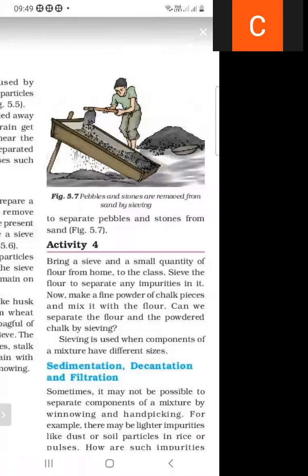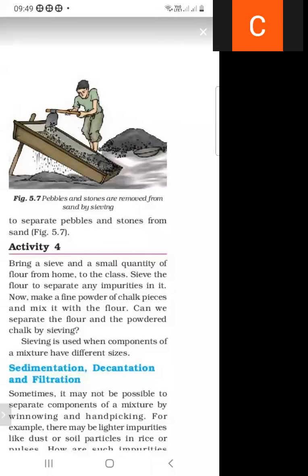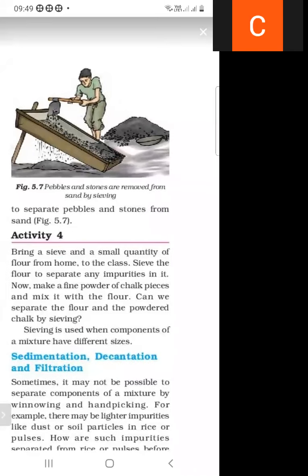It is also used at the construction site, where buildings are made. What is the purpose of sieving at the construction site? The sieve separates the pebbles and stones from the sand. This is the process shown in Figure 5.7.